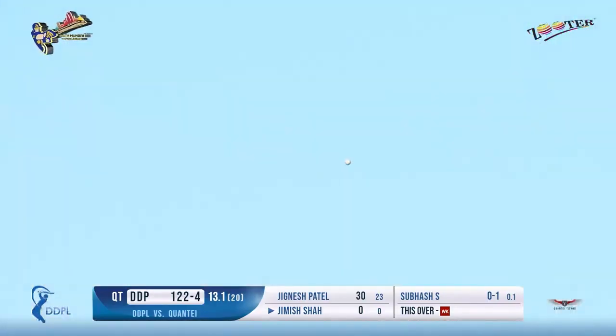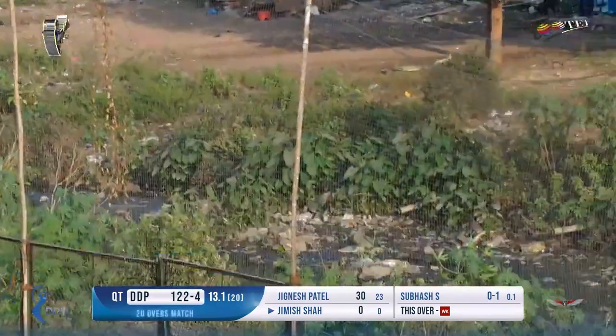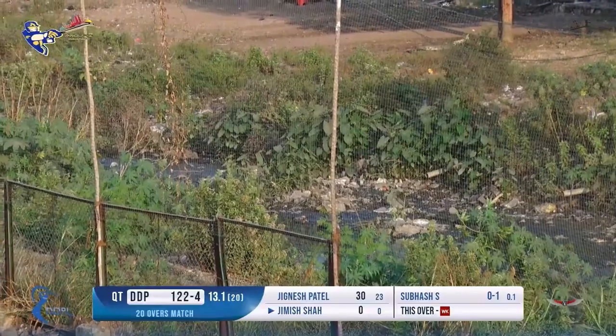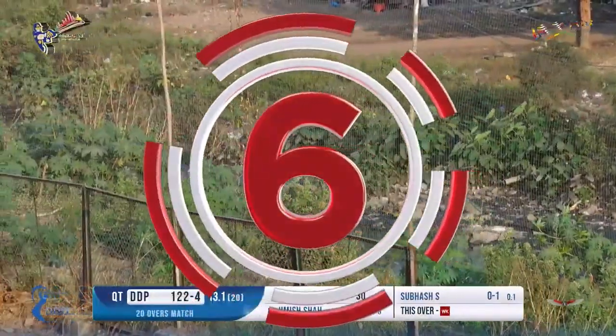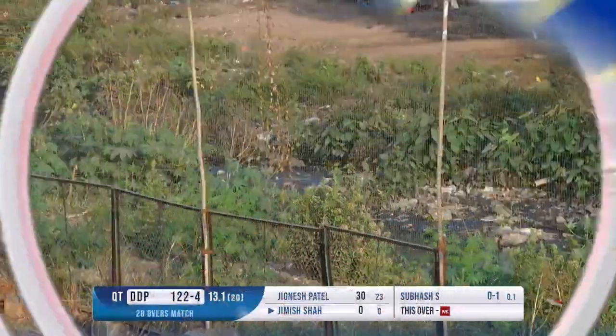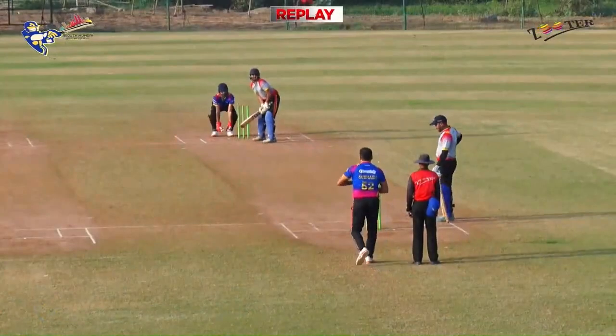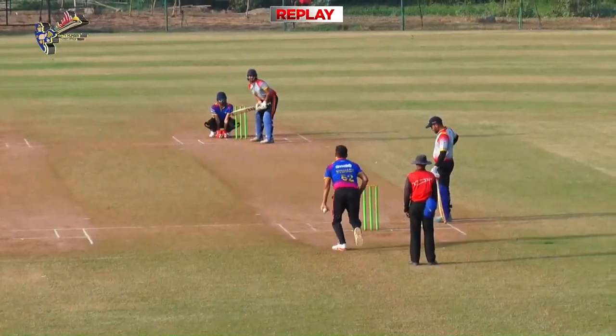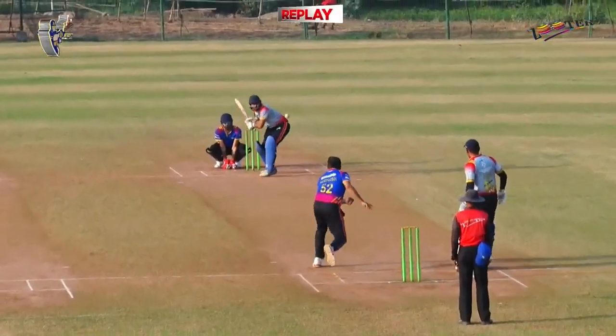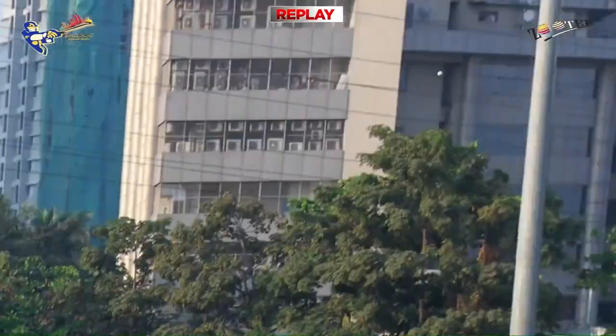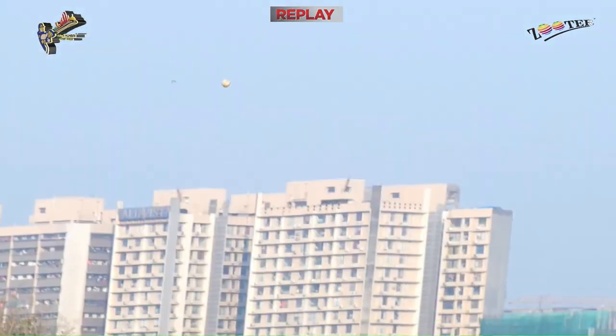Oh, what a shot to start his innings, Jimmy Shah. Big six, Subhash being sent packing outside the ground. Just have a look at that. Absolutely brilliant batting. This is his first delivery. Would you believe it, the way he's hit that? Way out of the ground. Big six by Jimish. This is just the start of his innings. He's just come out after a wicket is down, and he's hit a huge six. Would you believe?